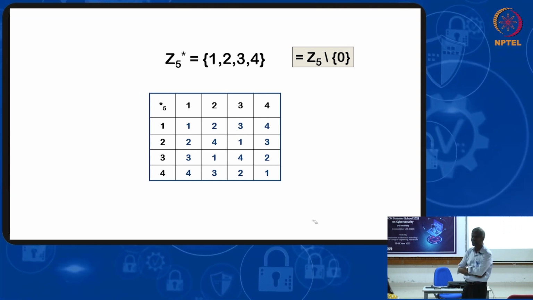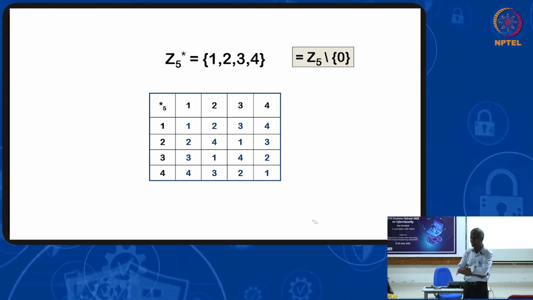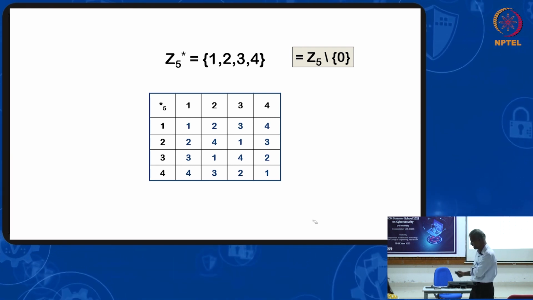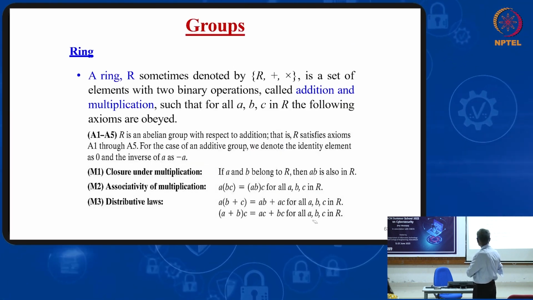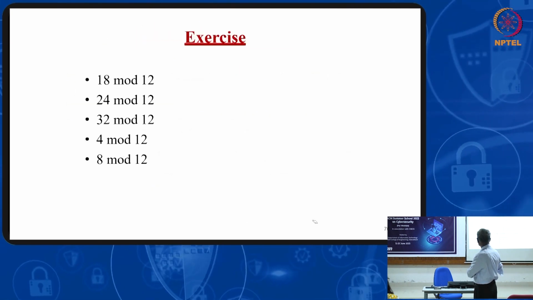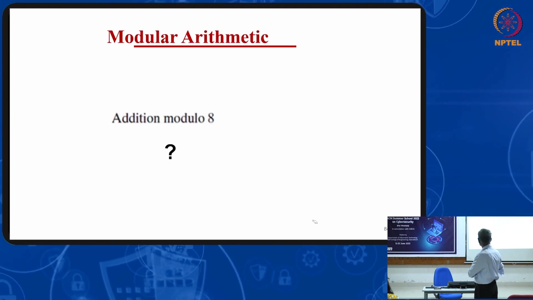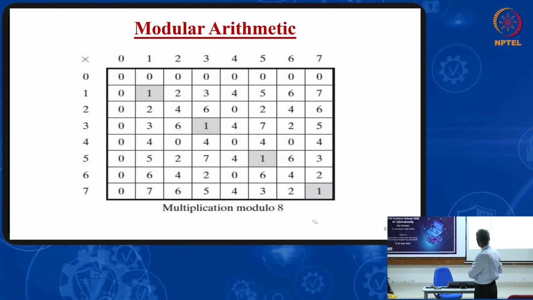How much is coming? 4 fours are 16, mod 5 is 1. So in the last line you are putting 1. This is the multiplication table.